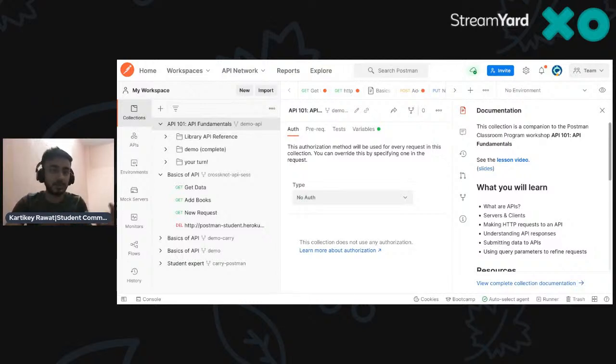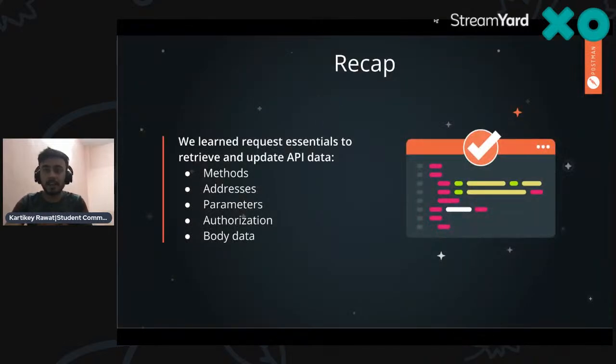So you can check it out. You can explore Postman if you want, as I shared with you. And let me share this tab. Cool.